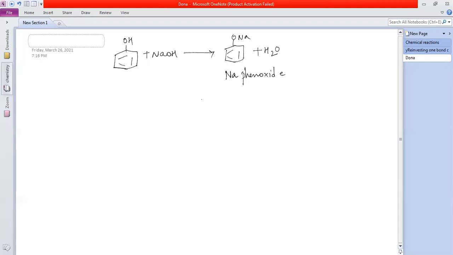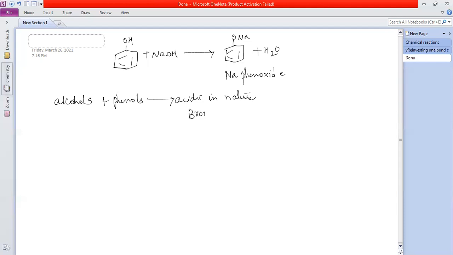So in all these reactions, what did you observe? H plus is being evolved, right? So alcohols and phenols, because they are able to give the H plus, are acidic in nature. If they're able to give H plus, they're acidic in nature.